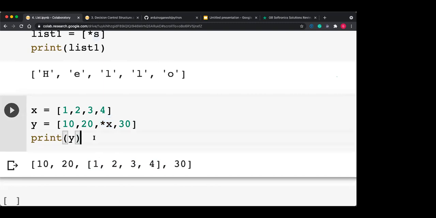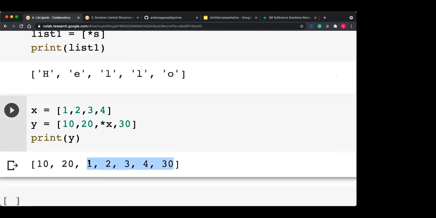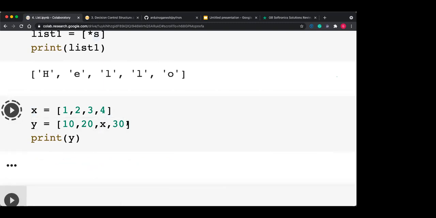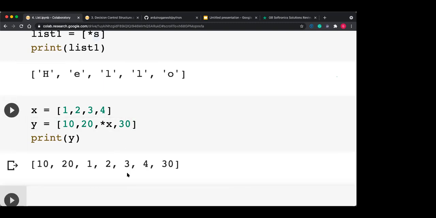After executing this, Y is different. Y now has a total of 7 items. When I use X only, Y has only 4 items, and with this, Y has 4 plus 3, that is 7 items.